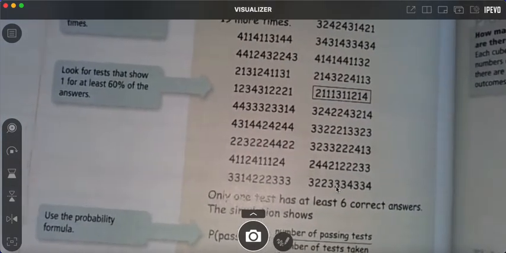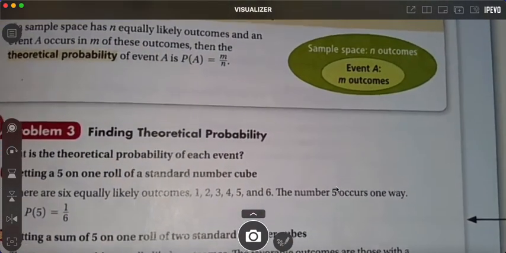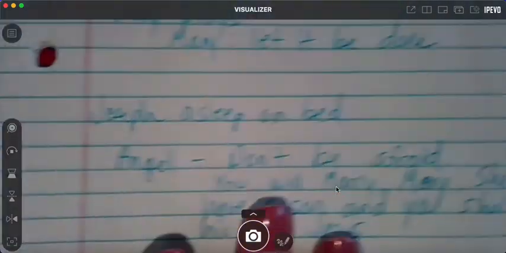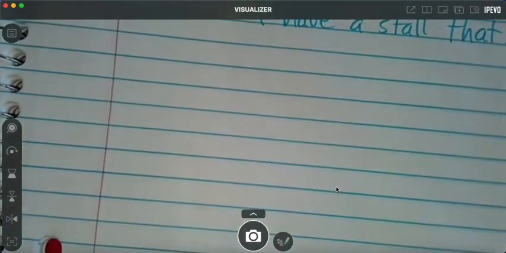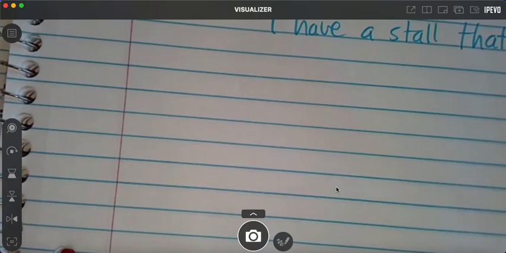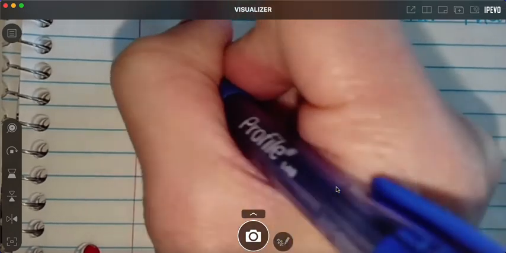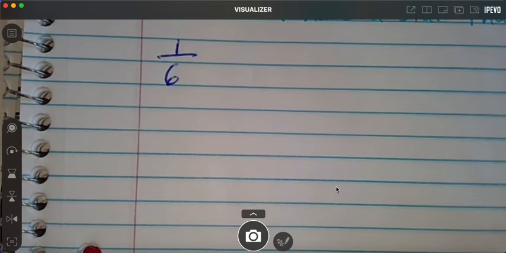Okay, theoretical probability. This is like using a theory, okay? This is where we get to the number cube or die or whatever. So it says, what's the probability that you're going to get a 5 on a standard number cube? That just means like dice, okay? What's the probability of getting a 5? How many 5s are on there? Out of how many numbers are on there? 6. There's 6, 1 through 6. That is theoretical probability, okay?